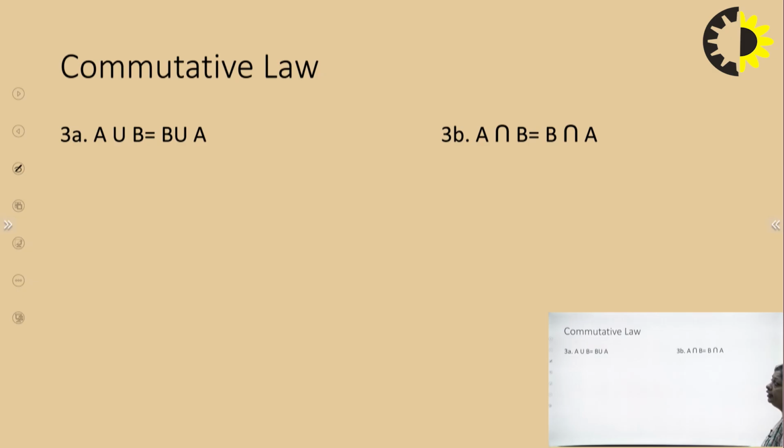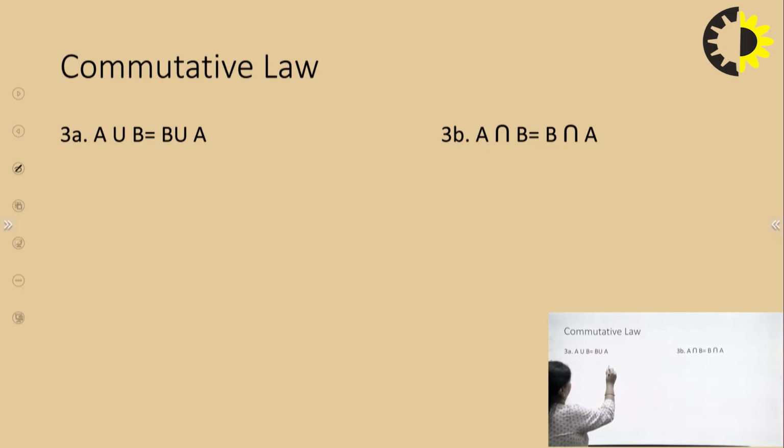Now coming to the next law, that is the commutative law. So what does the commutative law say? It says that if you have two sets A and B and you take the union of these two sets, A union B, it is going to be the same if you change the order of the sets. That is, it will be same as B union A. So let us take this example.